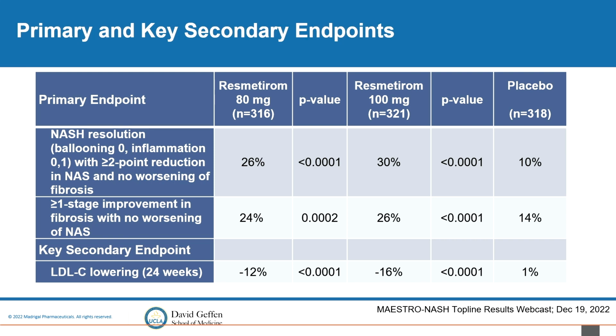So you can see here that with the 2 dosages of the drug, those were both statistically significant as compared to placebo in improvement of NASH resolution without worsening of fibrosis, as well as improvement in fibrosis without worsening of NASH. It's also interesting that our secondary endpoint is a little bit different than obeticholic acid, where you did actually see a little bit of a spike in LDL, which then normalized. This medication actually has a benefit in lowering LDL as well. This is what they found. So it may be a good medication for patients with those metabolic comorbidities.